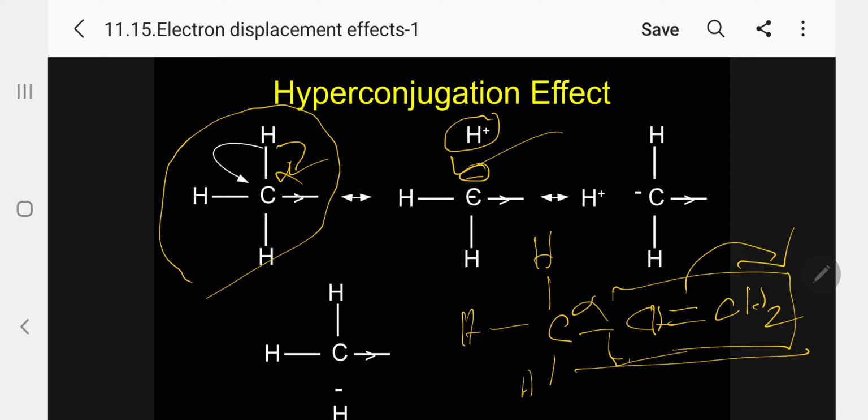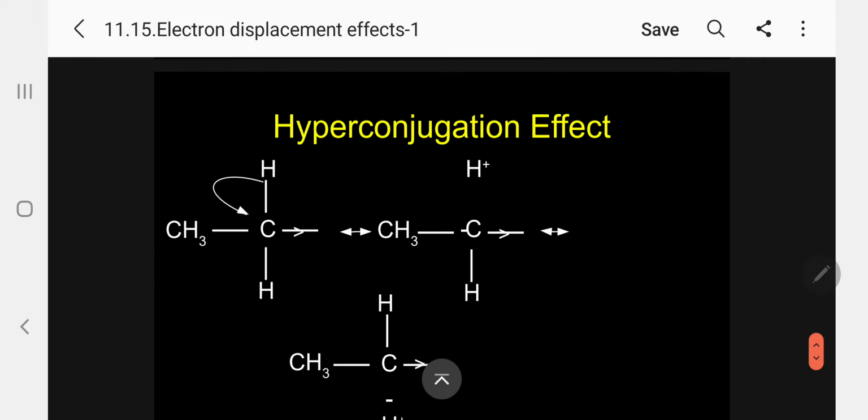That minus will go to CH2, and here will be the double bond. In the same way, I can write another resonance structure by having this H plus. Kindly follow, this is the interesting information. All three, that means there are 3 carbon-hydrogen bonds, so 3 resonance structures are possible. According to the general basic idea in organic chemistry, the higher the resonance structures, the higher the stability. So it is more electron releasing.